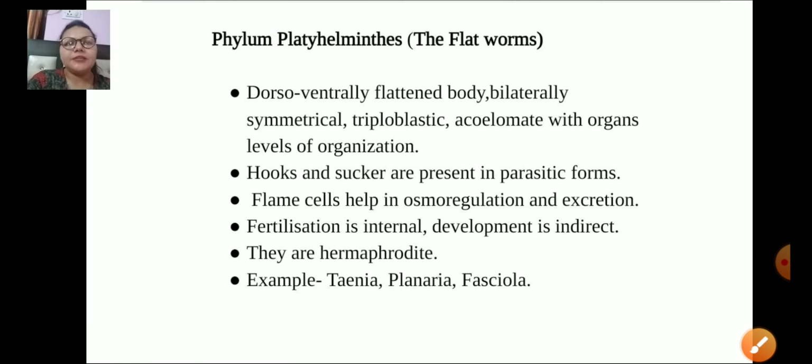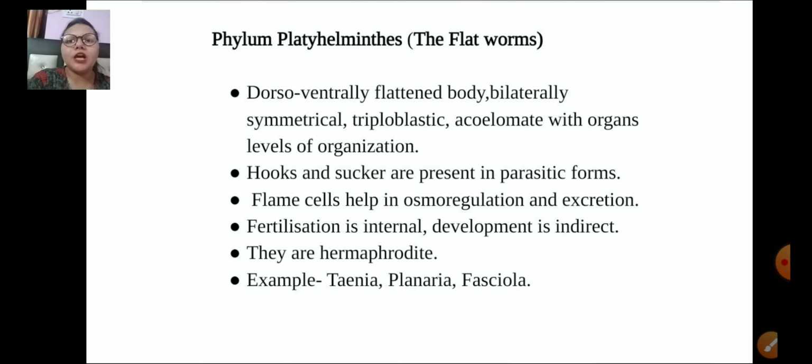The next we have Platyhelminthes. Platyhelminthes are flatworms. The body is dorso-ventrally flat, with bilateral symmetry. They are triploblastic, acoelomates with organ system level of body organization. The common features are hooks and suckers. They have flame cells for excretion. Fertilization is internal, development is indirect, and usually they are hermaphrodite.